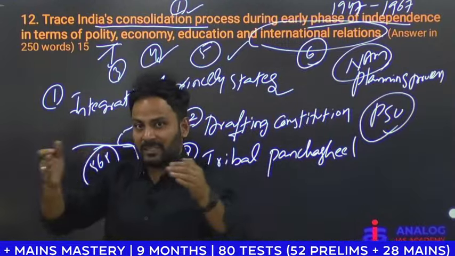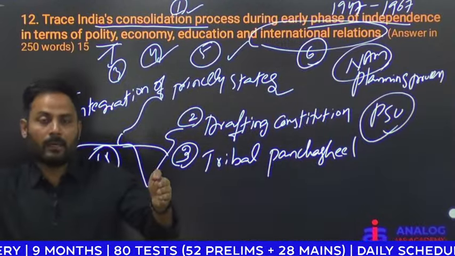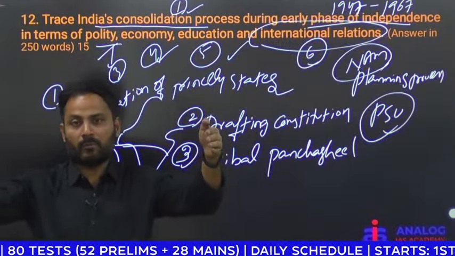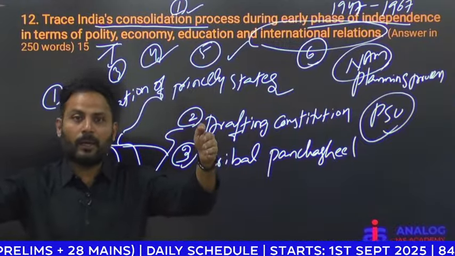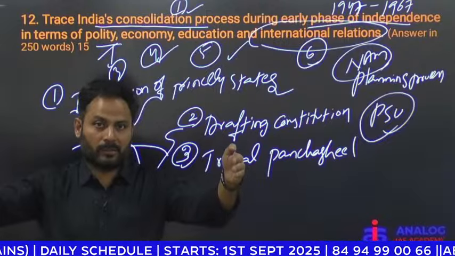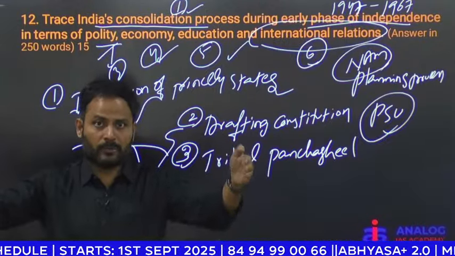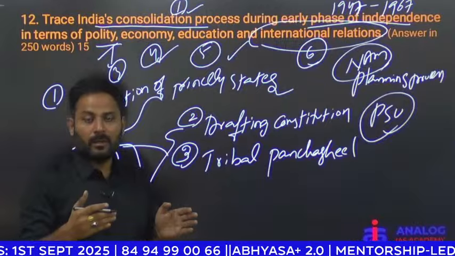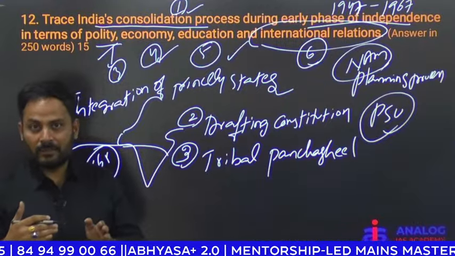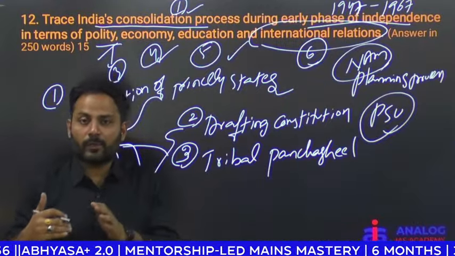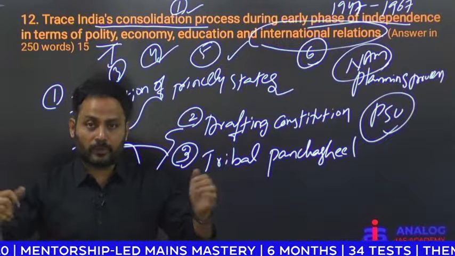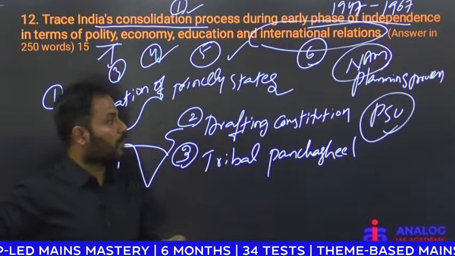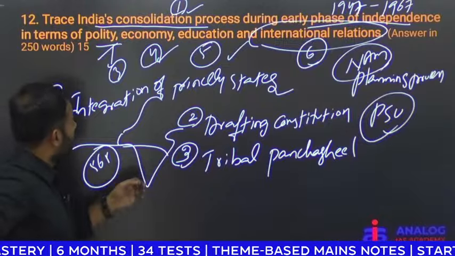With NAM, we maintained equidistance between the USSR, the leader of the communist bloc, and the USA, the leader of the capitalist bloc. It tried to prevent third world countries in Asia and Africa from joining these two blocs. NAM is one of the important contributions of India.